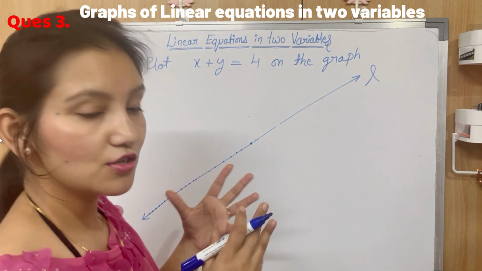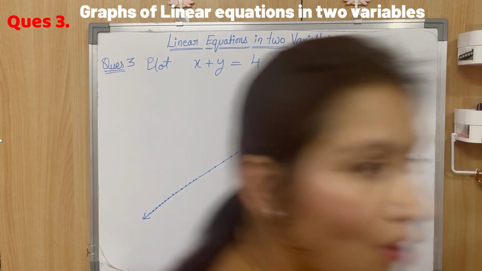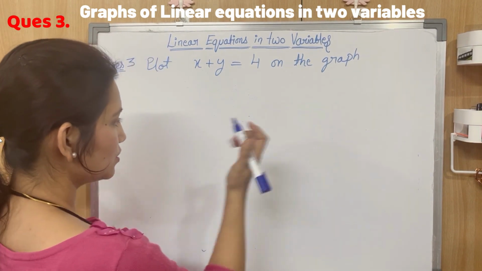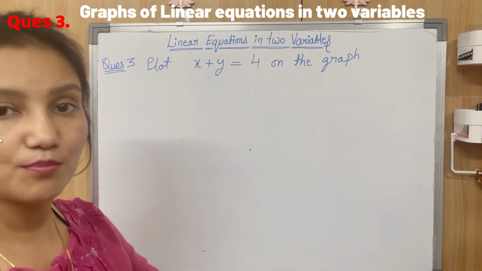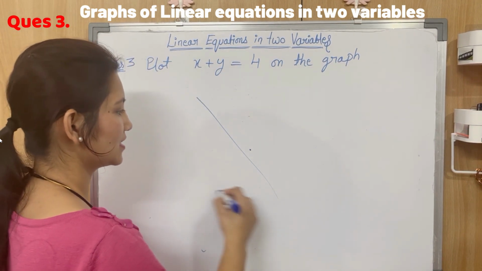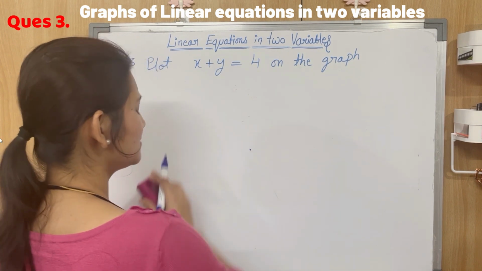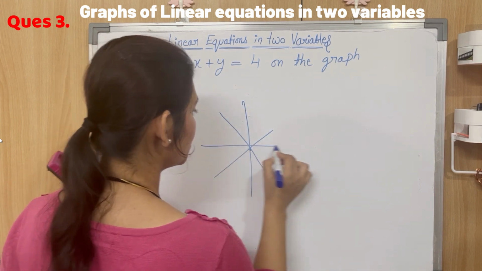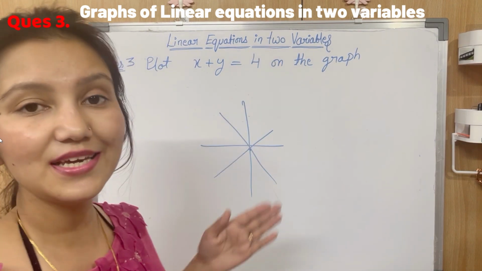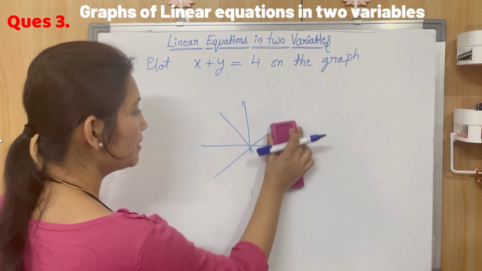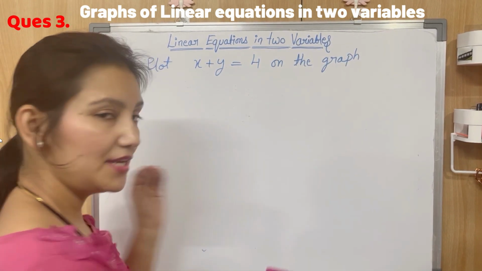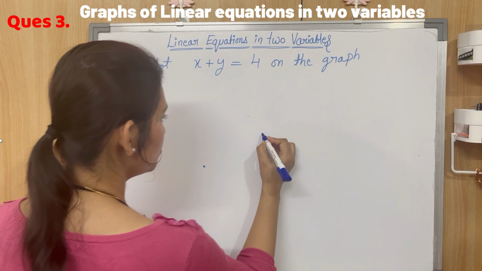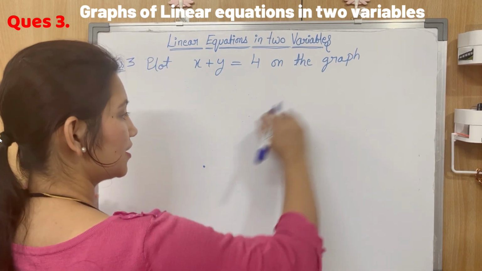Now, in order to plot a line, how many points do you need? Let's say you have 1 point. How many lines can you plot? You can plot an infinite number of lines that will pass through a given point. But if I ask you to plot a unique line, how many points do you need? Minimum you need 2 points to plot a unique line.